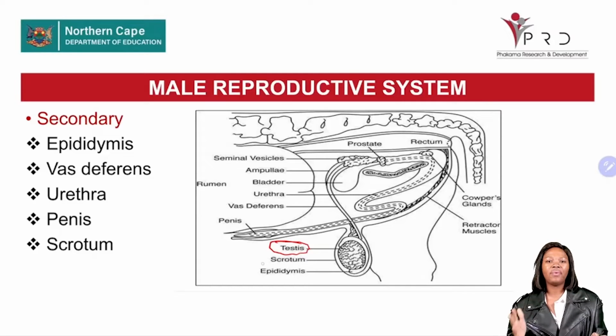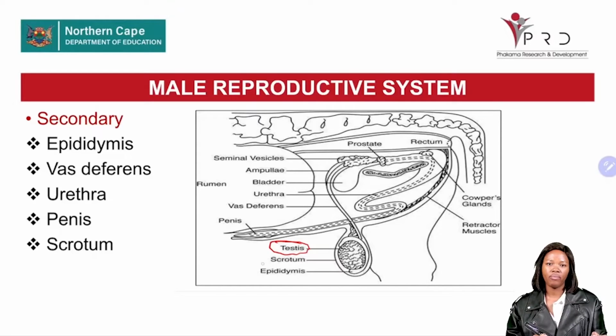The testes play a direct role in reproduction. Why? Because they produce the sperm cells, which will combine with the egg cells to form a diploid zygote that will develop into an embryo, and then into an actual offspring.